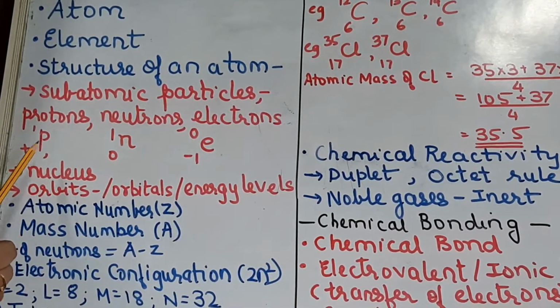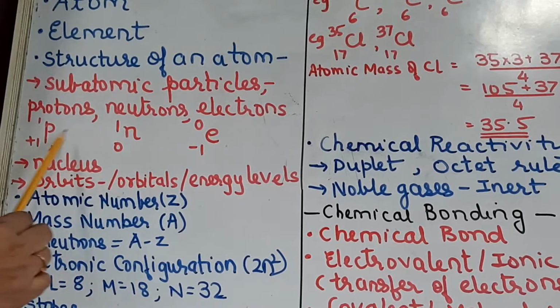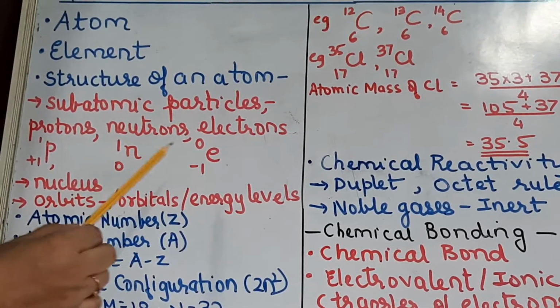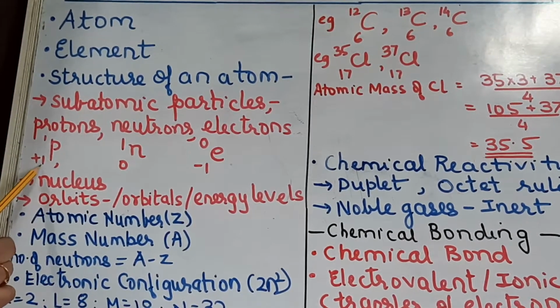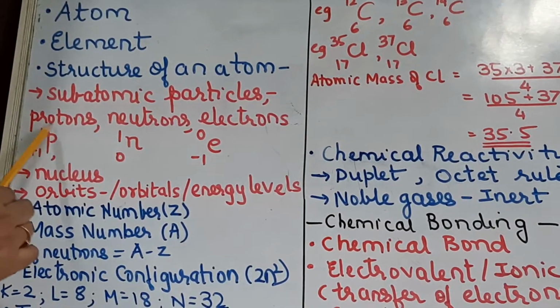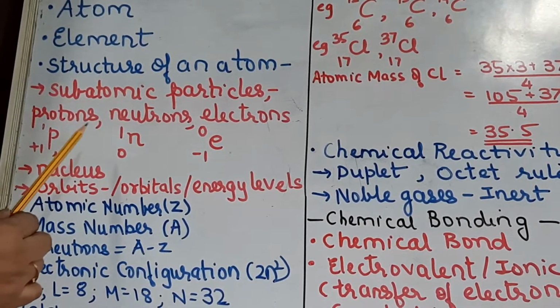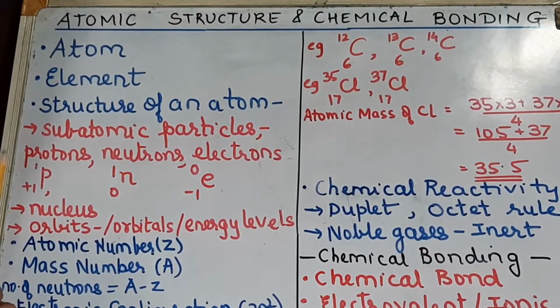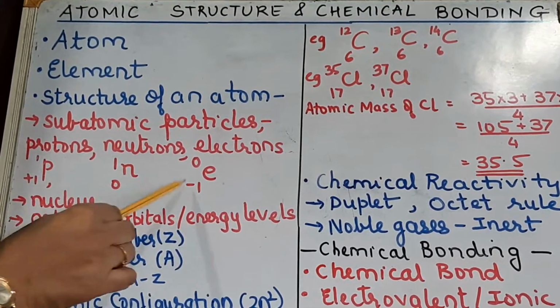You can be asked to compare the properties of proton, neutron and electron with reference to charge, then mass, representation and location, that is, where they are located. So you will divide it like this.